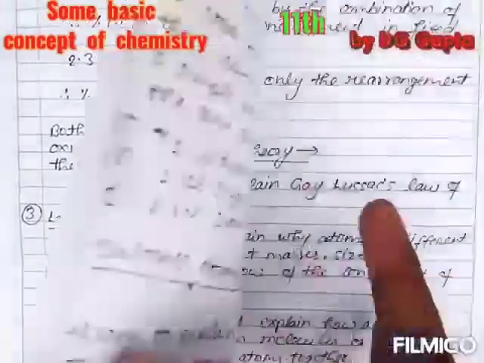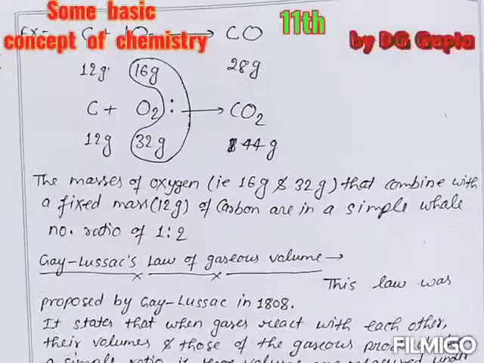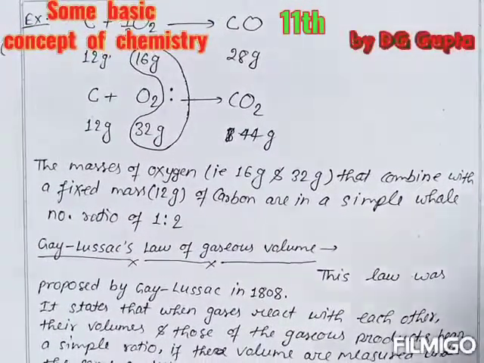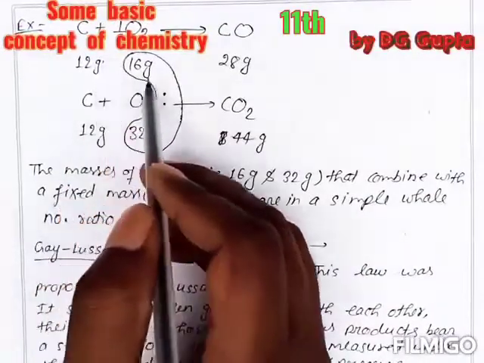Now we are going to take an example. Carbon plus half O2 gives CO, carbon monoxide: 12 gram of carbon, 16 gram